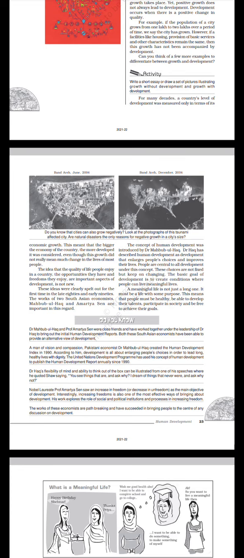Nobel laureate Professor Amartya Sen saw an increase in freedom or decrease in unfreedom as the main object of development. Interestingly, increasing freedom is also one of the most effective ways of bringing about development. His work explores the role of social and political institutions and processes in increasing freedom. The works of these economists are path breaking and have succeeded in bringing people to the center of any discussion on development.